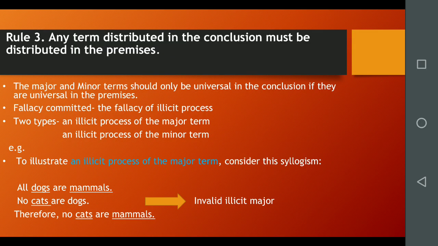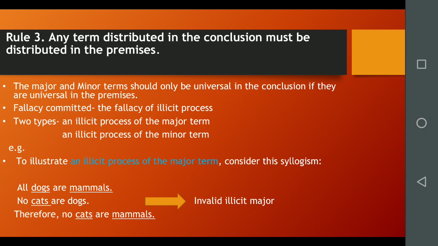Rule number 3. Any term distributed in the conclusion must be distributed in the premises. To refer to all members of a class is to say more about that class than is said when only some of its members are referred to. Therefore, when the conclusion of a syllogism distributes a term that was undistributed in the premises, it says more about that term than the premises did.